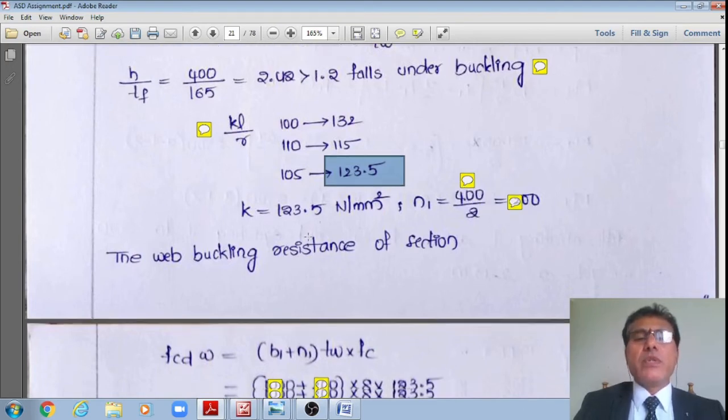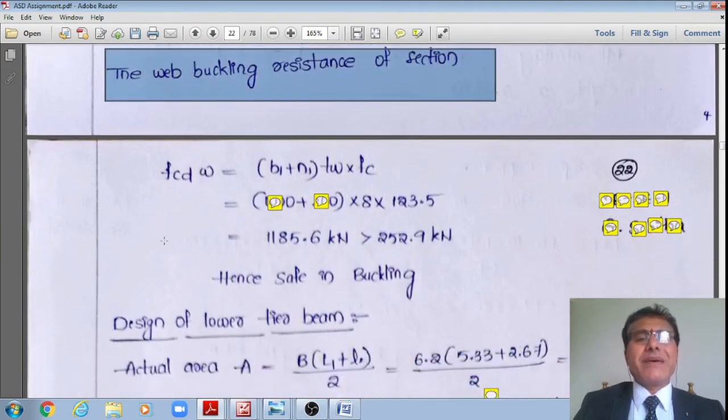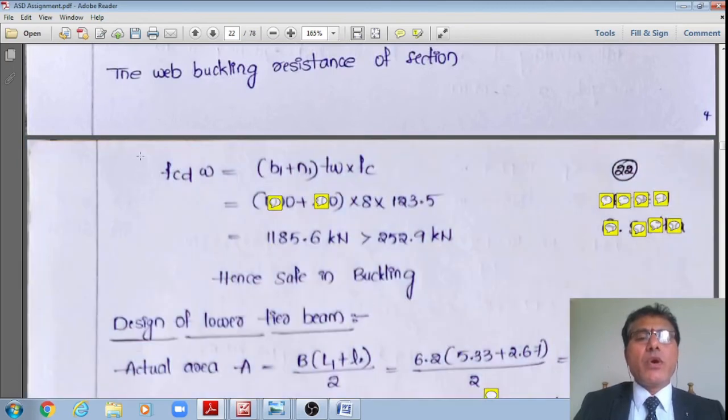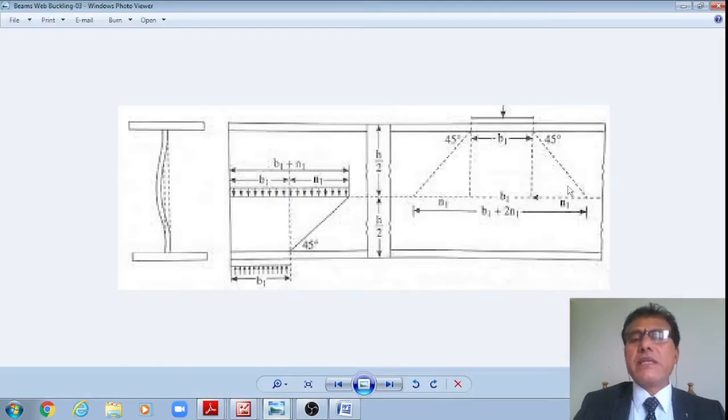Therefore, once I do that, then I'll calculate the web buckling resistance of the section, or the buckling load. Buckling load is equal to FCD, which is equal to (B1 plus N1), whereas B1 is equal to 800. N1 itself is dispersing on either side. Please see, it is dispersing on either side like this.